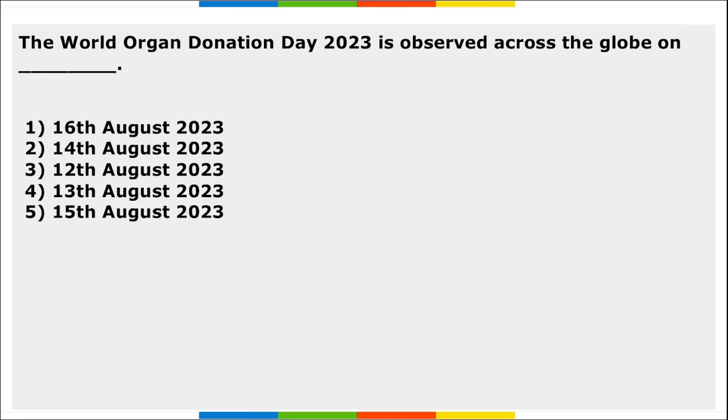Next, World Organ Donation Day. When do we observe this day? This day is observed across the globe on 13th of August, and this day is to spread awareness about the importance of organ donation to save more lives and to make people aware of misconceptions about organ donation.